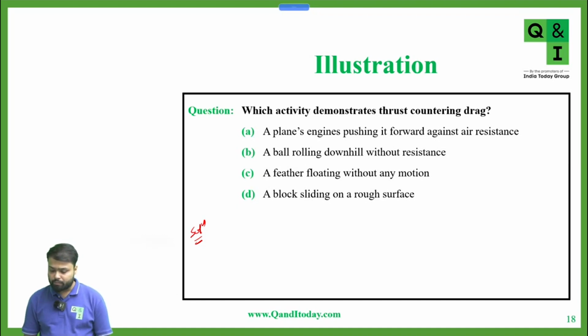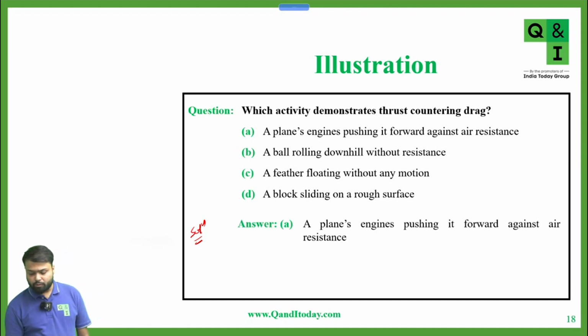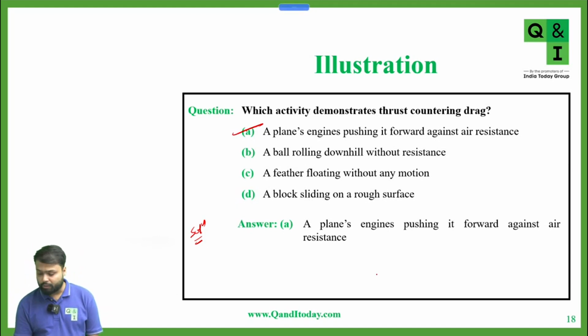Okay. So which option is correct? A, B, C, or D? A option. Okay. So the correct option is option A. Very good. That a plane's engine is pushing it forward against air resistance. Okay. So thrust is required to take off.